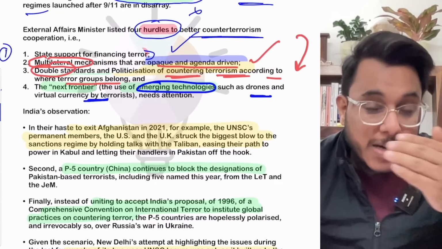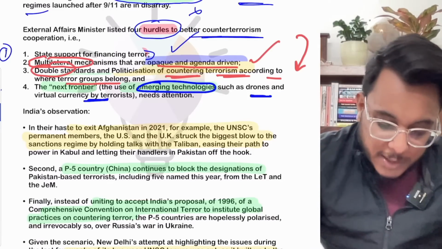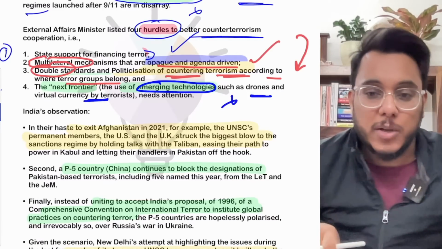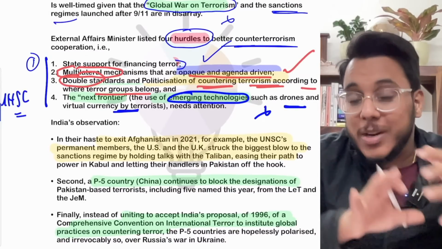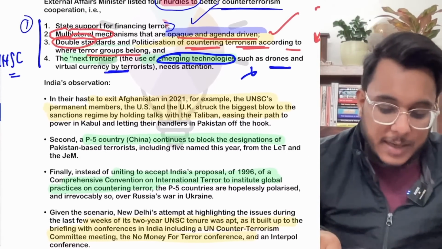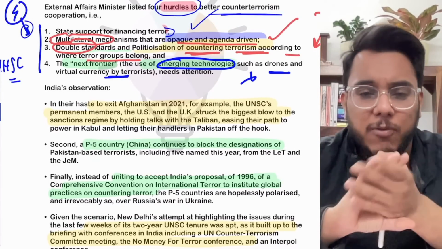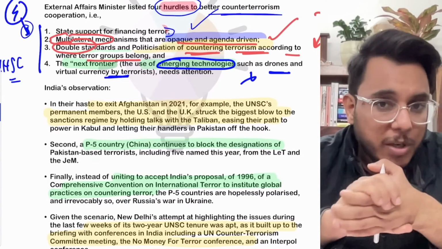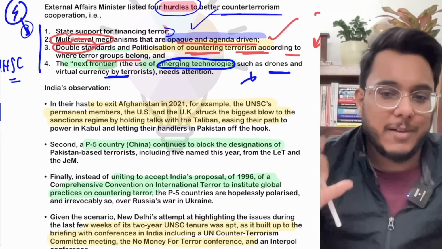Cryptocurrencies are being used for their ulterior motives. So these emerging technologies should also be tamed so they don't become a tool in the hands of terrorism. These are the four problems of counter terrorism, and guys, please note them down in your notebook. If any question comes, please do write them. You'll get very good marks.